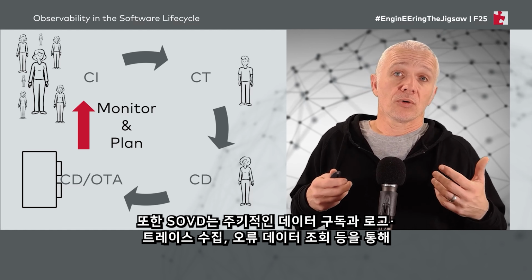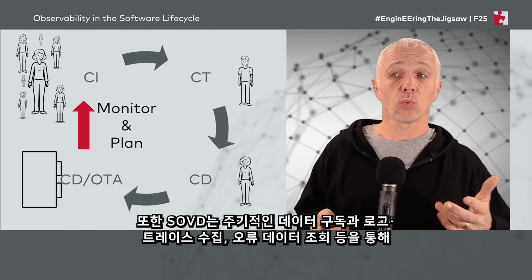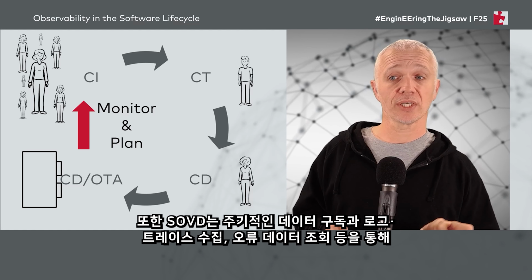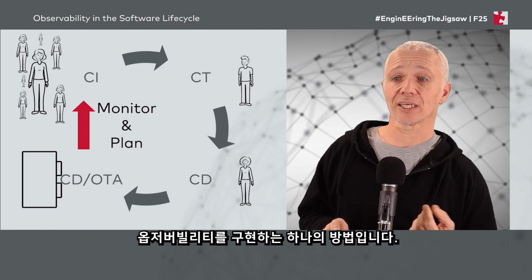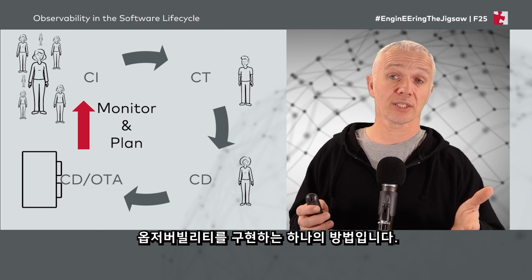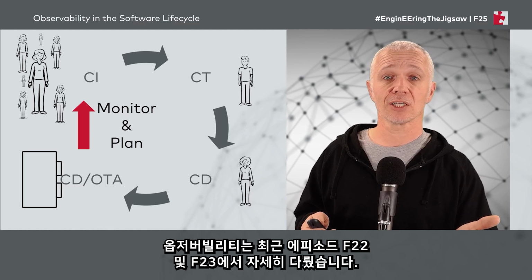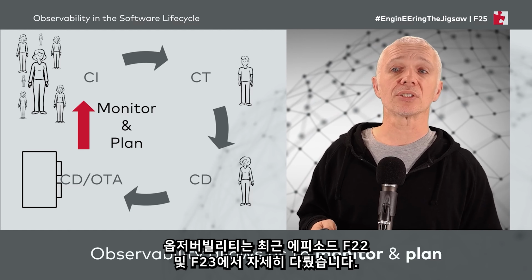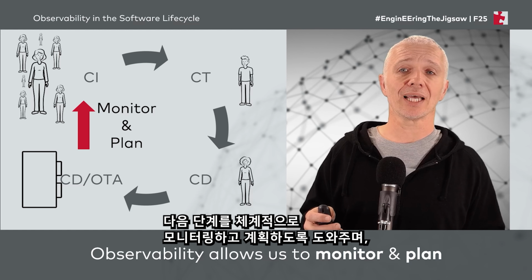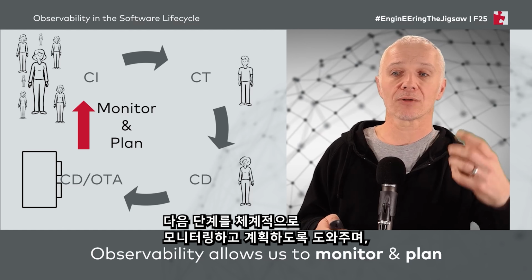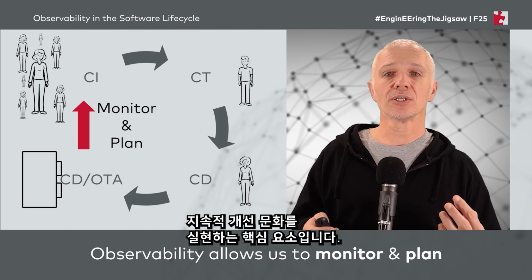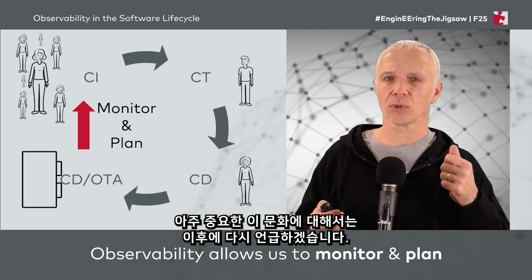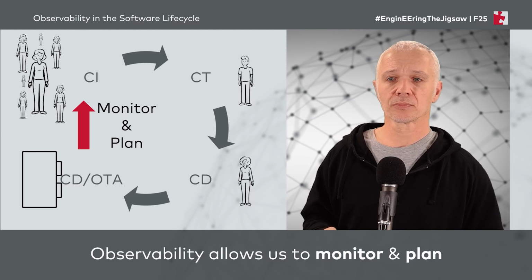So we should mention at this point, SOVD is one way that we can achieve a level of observability through retrieving logs and traces, through subscribing to cyclic data or retrieving fault data and other data on demand. So observability is something we covered in episodes F22 and F23 very recently. And it's the observability that allows us to monitor and plan what we're going to do next, as part of our culture of improvement. And we'll come back to culture, really important.